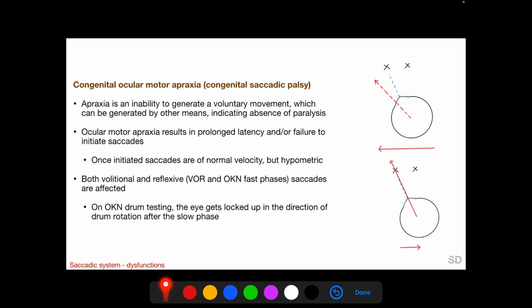Apraxia is an inability to generate a voluntary movement which can be generated by other means, thus indicating a lack of paralysis. Ocular motor apraxia results in prolonged latency and/or failure to initiate saccades, but once initiated, saccades are of normal velocity but hypometric. Both volitional and reflexive saccades are affected, and on OKN drum testing, the eye gets locked up in the direction of the drum rotation after the slow phase of the optokinetic reflex occurs.